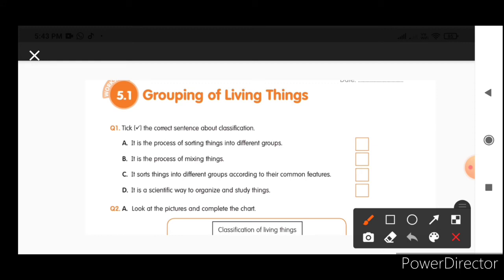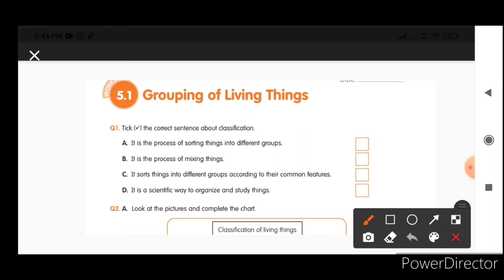Are we sorting the things? Are we sorting the living things? We are sorting the living things, not the things around us, right? It is the process of mixing things. Are we mixing up each other? No. It sorts things into different groups according to their common features. Yes, based on the common features, we are keeping them in one group.